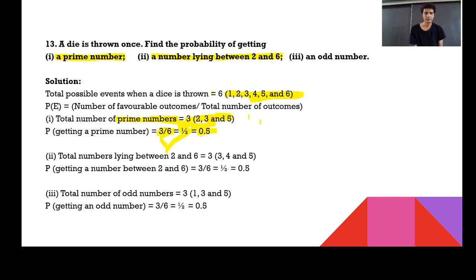Go for next. An odd number. When you talk about an odd number, what are the odd numbers? It is 1, 3, and 5. So that probability could be 3 by 6. 3 by 6 can be written as 1 by 2, and 1 by 2 is basically 0.5. So again you got an answer in the format of 0.5.